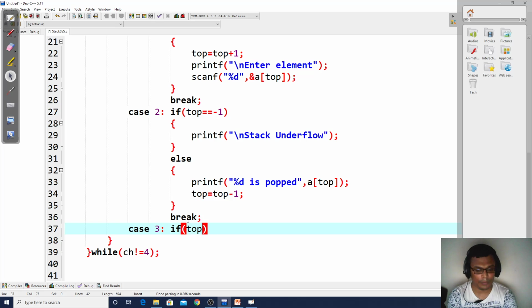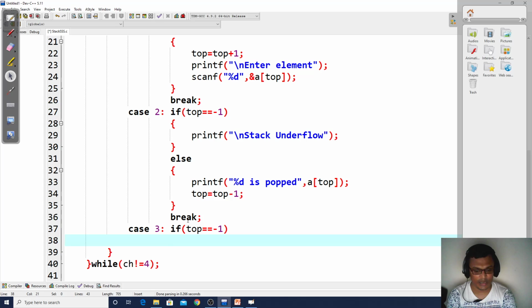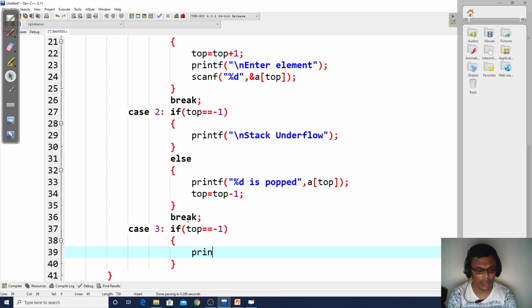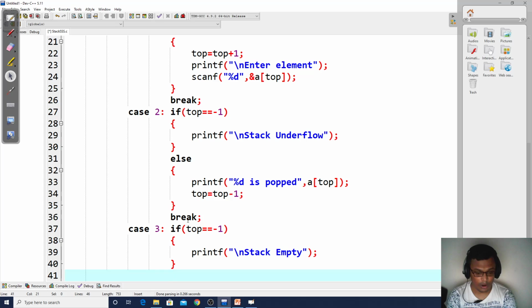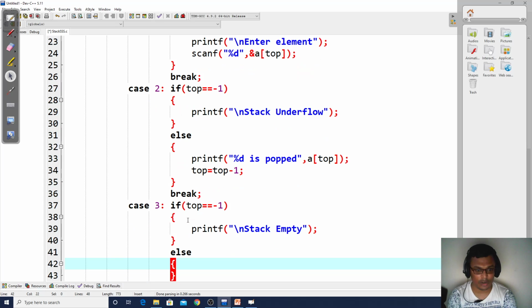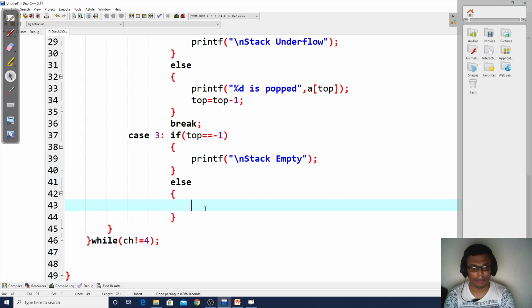So if your top itself is equal to -1, I'll first print to our user that our stack is empty. There is nothing to print in my stack. Or else, if it is not empty, then I can print the stack elements.